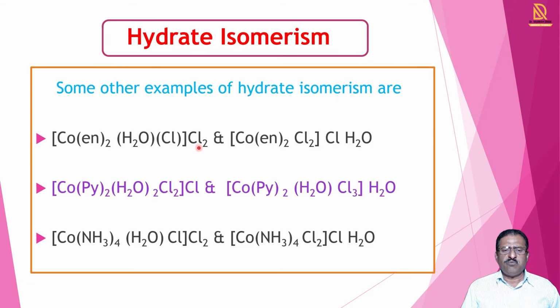Out of that, if one Cl is replaced with H2O, then we get the structure [Co(en)2Cl2]Cl·H2O. So these two are hydrate isomers of each other. Again, there are two more examples. You solve these examples at your home and write the hydrate isomers of each other.